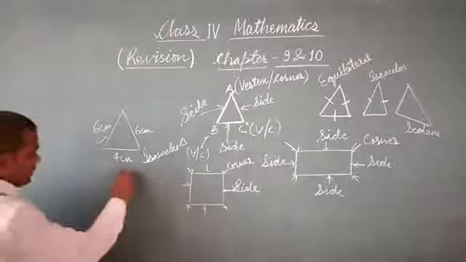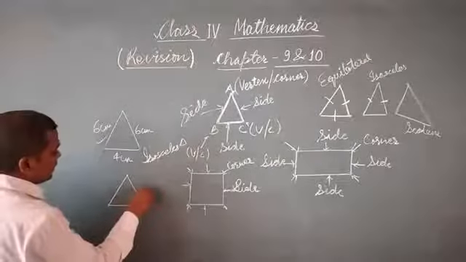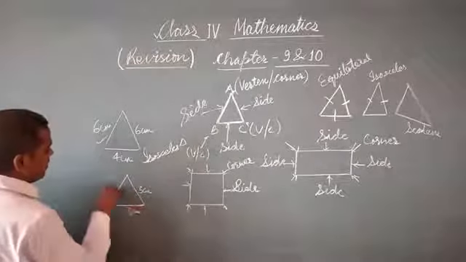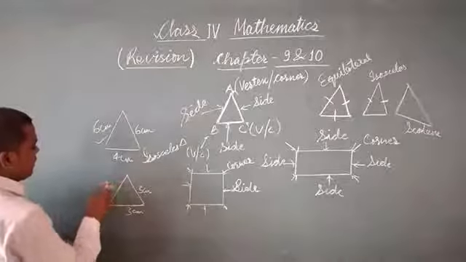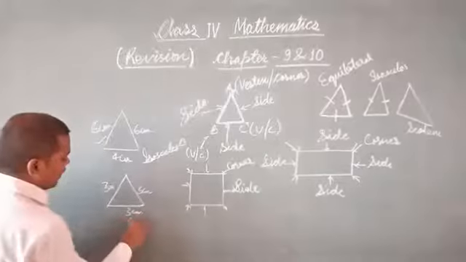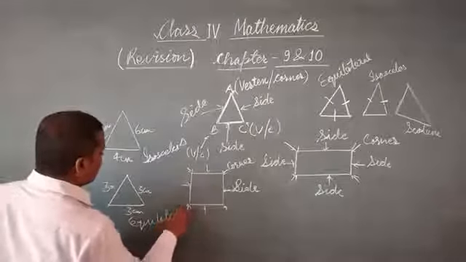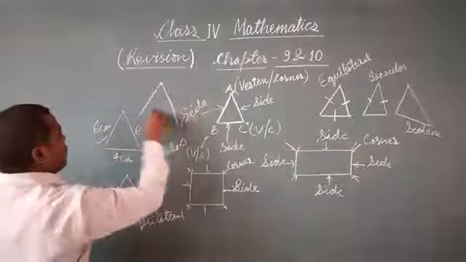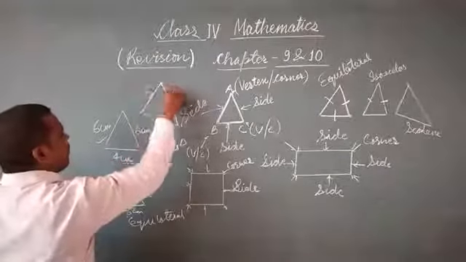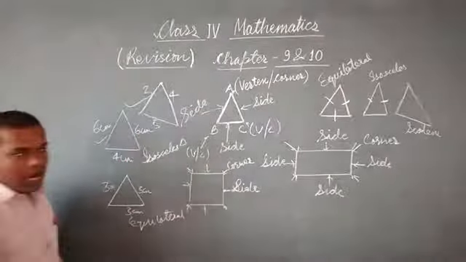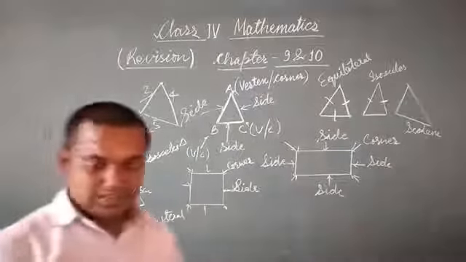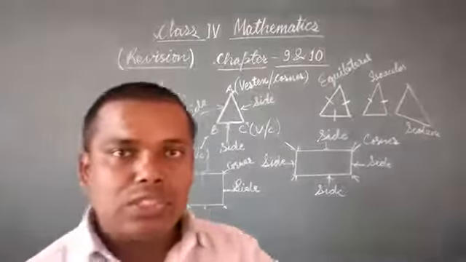If it is written like this, 3 cm, 3 cm, 3 cm, then you will take it as an equilateral triangle. And if the triangle is given with sides 3, 4 and 5, all different, then it is a scalene triangle.